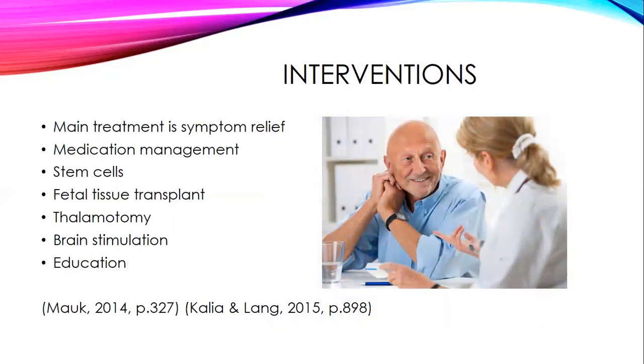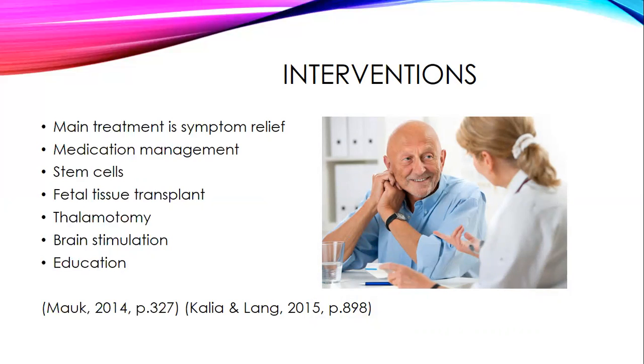Drinking coffee, NSAID use, calcium channel blocker use, and alcohol have been shown to decrease the risk of developing Parkinson's disease. So far, there is no cure. There's only symptom relief with the use of medications. There's also deep brain stimulation, and in severe cases, thalamotomy, or the removal of a group of cells in the thalamus. Stem cells have also been used along with fetal tissue transplants.